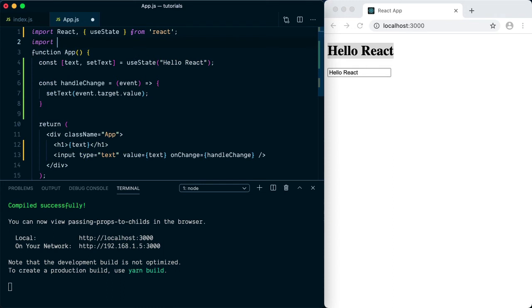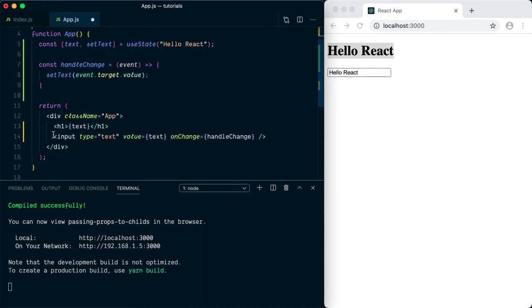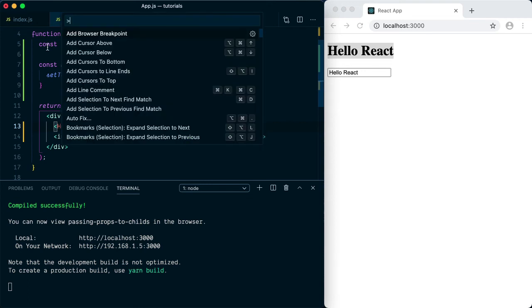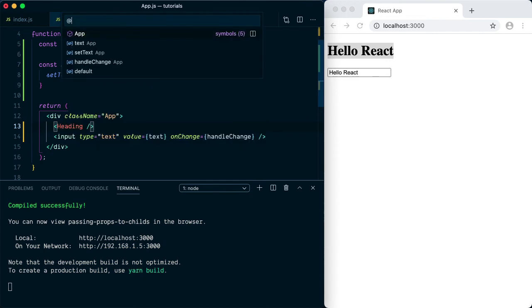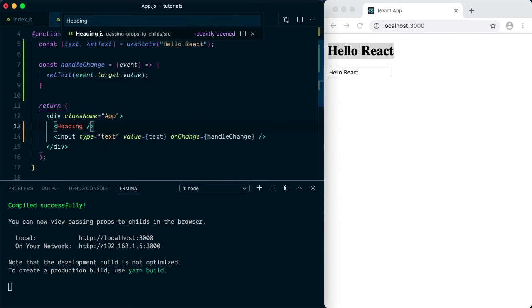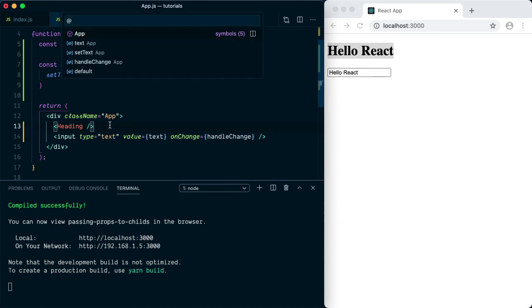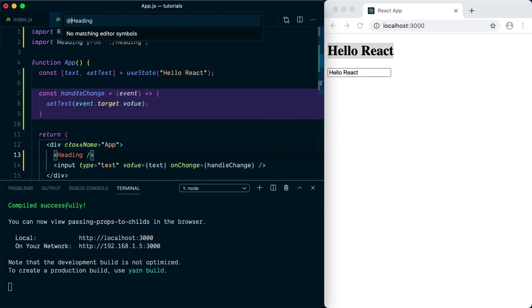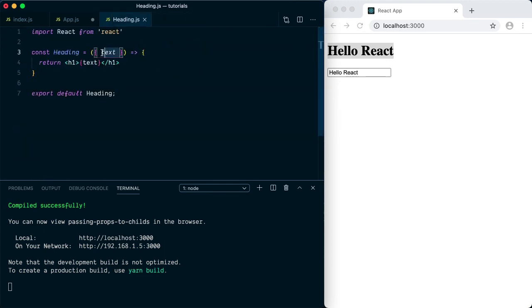Once we have created it, we can just import that in the App. Let me import the component here: import Heading from Heading. So this will import the component. Now we can get rid of this h1 and instead we are going to use the Heading component here. Let me open the Heading component just so that we can quickly see what it accepts. So this is accepting a prop of text.